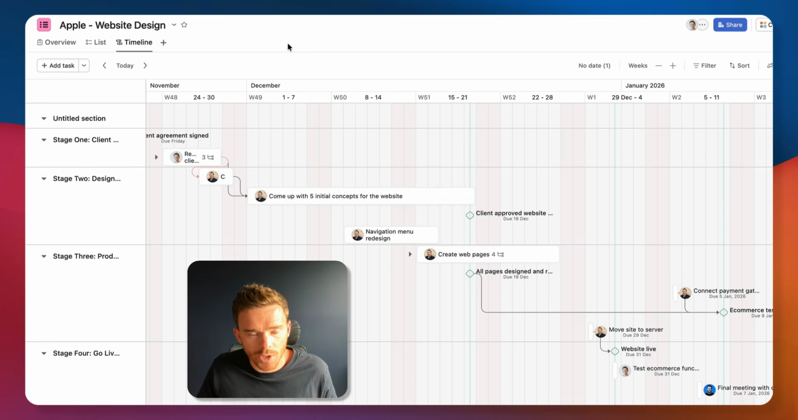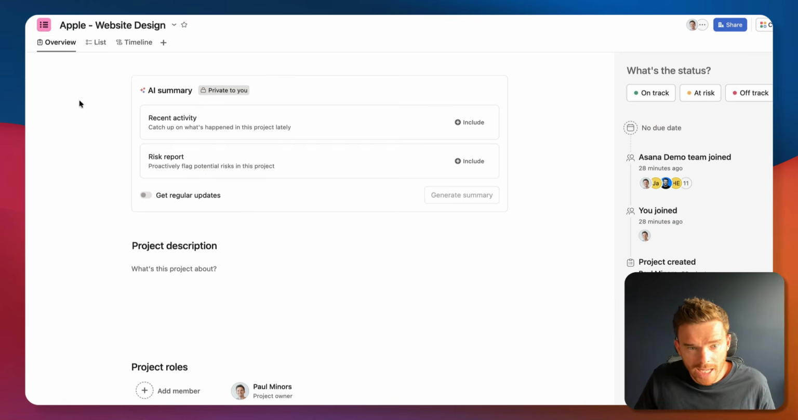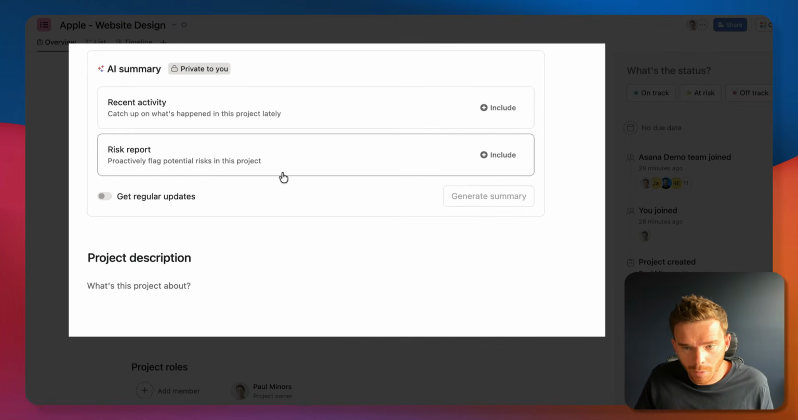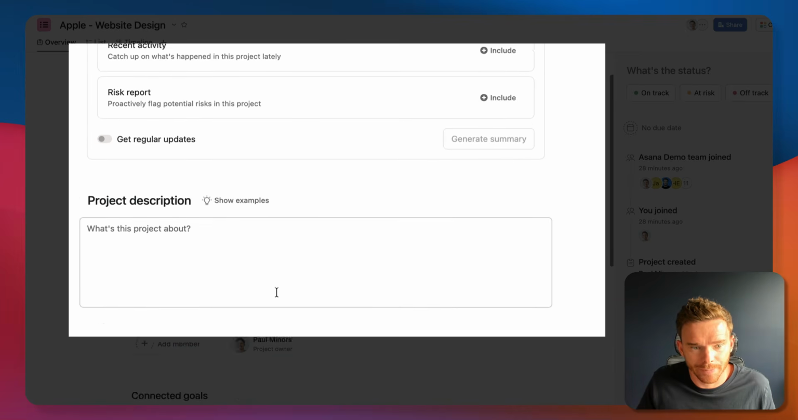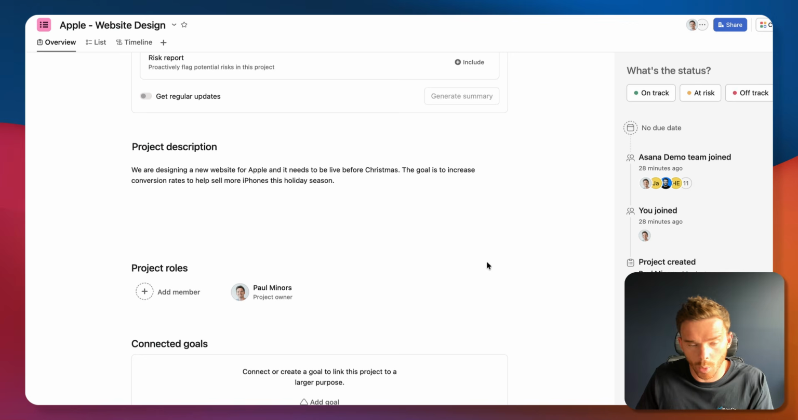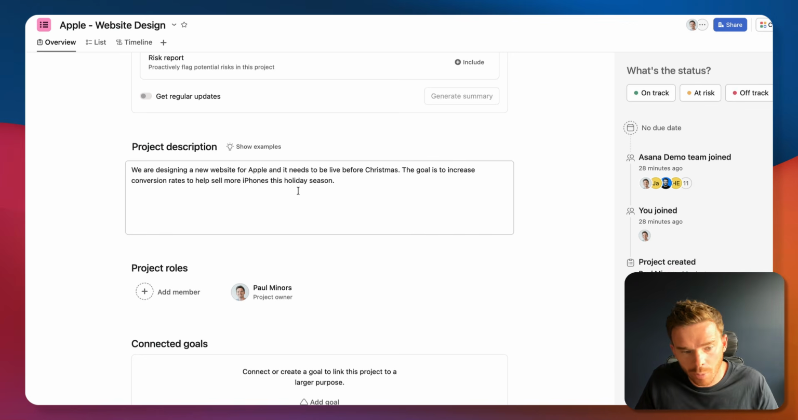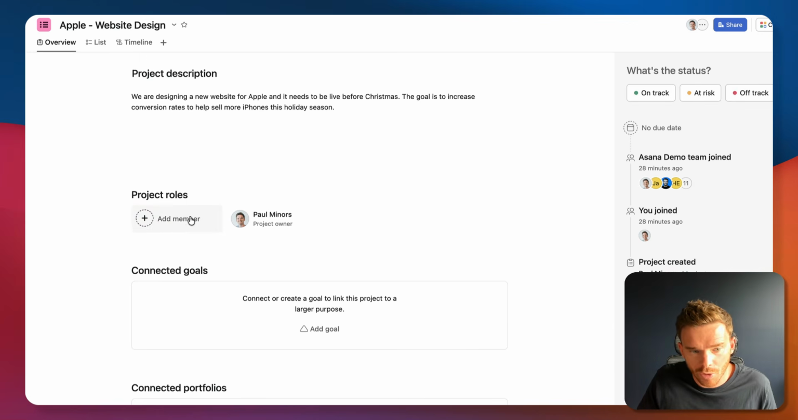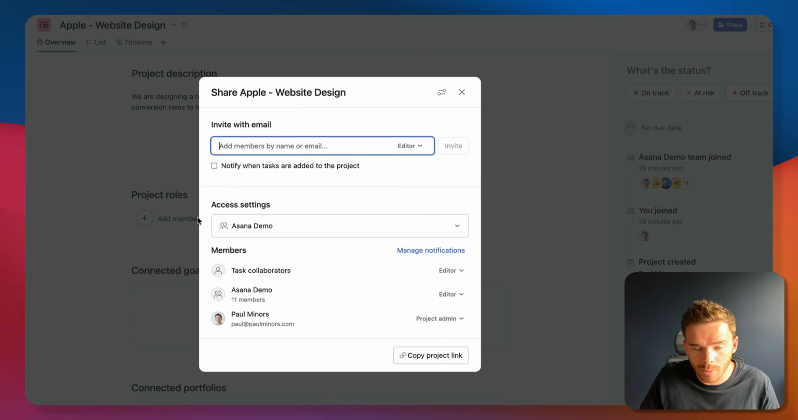Now, there's a couple more things I want to show you related to building your project. First, if you go to the Overview tab here, this is where you can get a bit of a summary of the project and see key information. You can input a project description, so you can just describe what is the project about, what's the goal of the project. You can see the project members. This is where you can add people to the project.